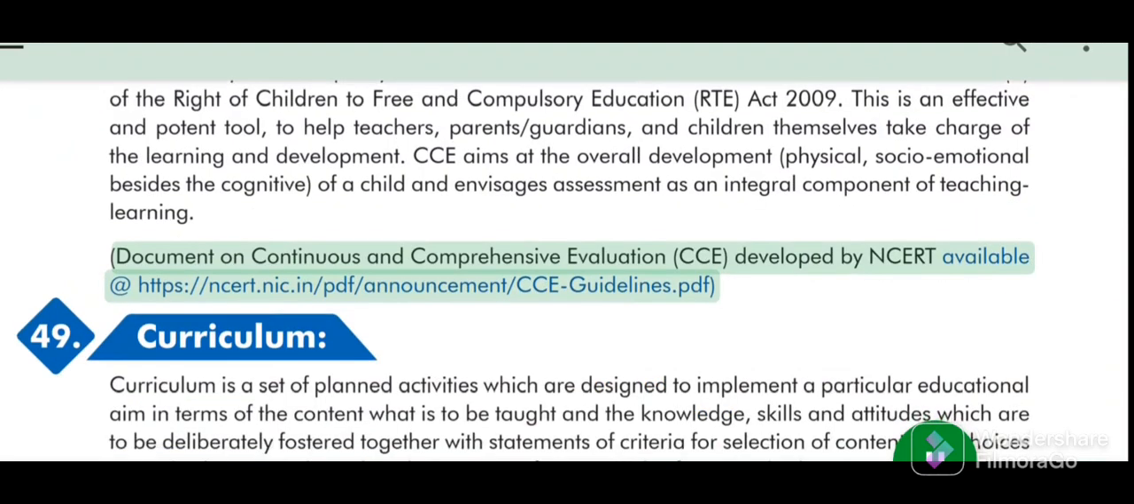Document on Continuous and Comprehensive Evaluation (CCE) developed by NCERT available at web links.